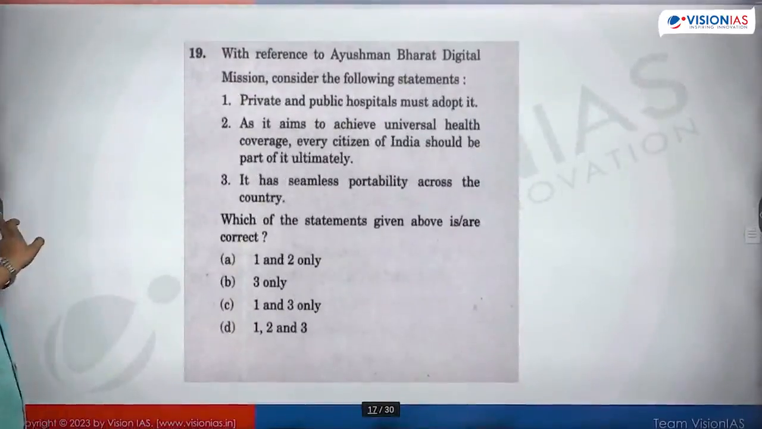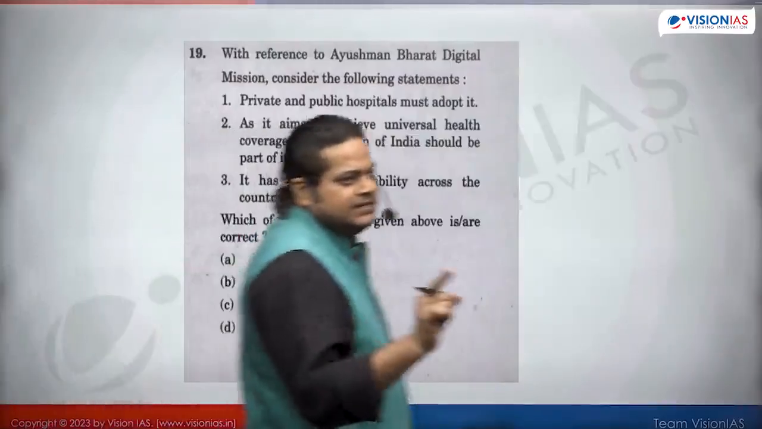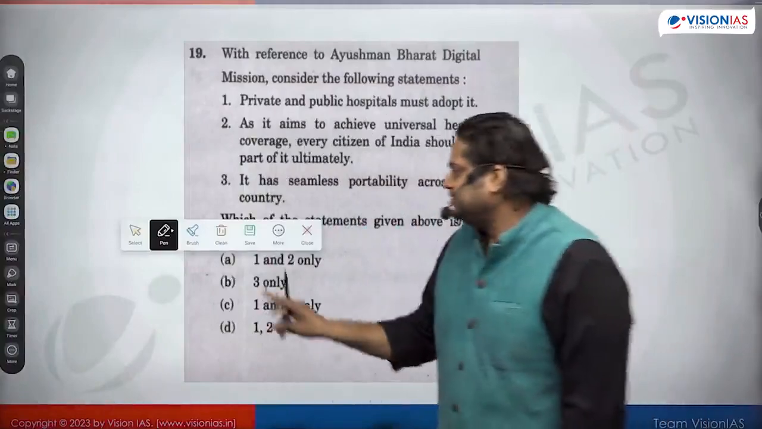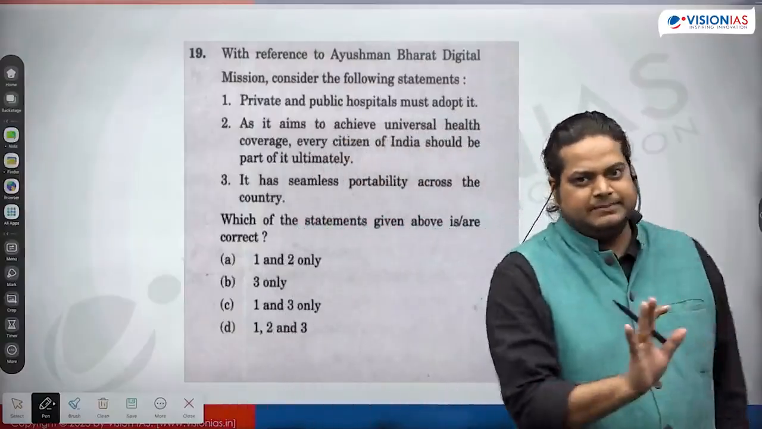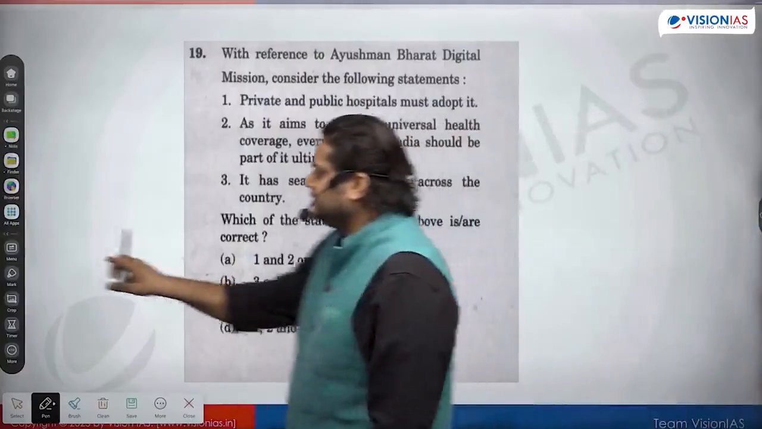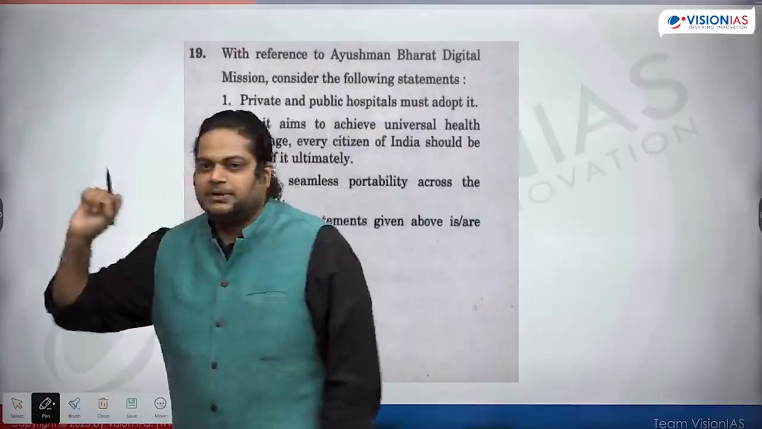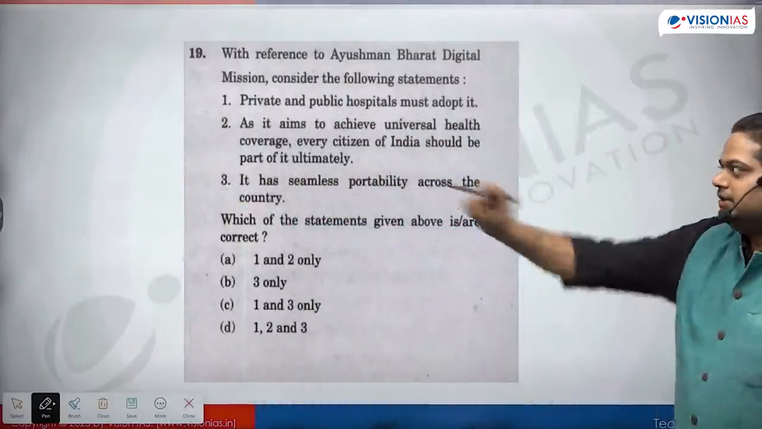Then see schemes. Every year UPSC is asking 2 questions from schemes. At least 2 questions from schemes every year. This is the trend of UPSC. That is why I'm saying this is not an unpredictable public service commission. We can predict what kind of questions they can ask.